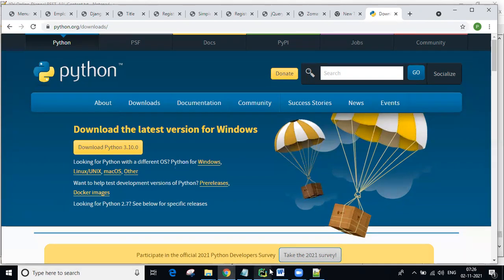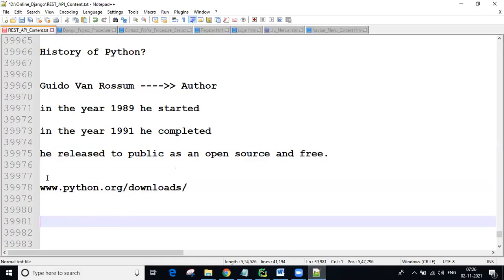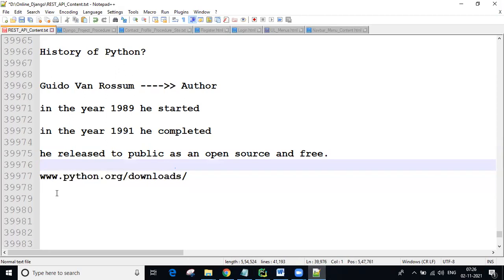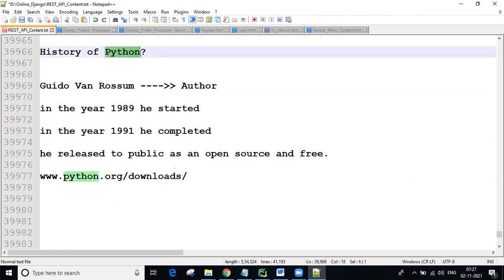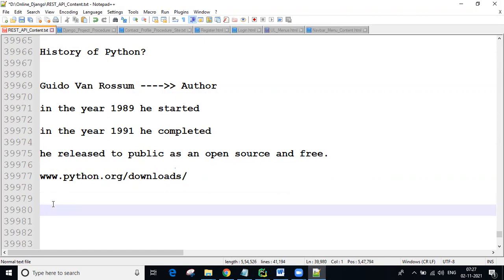Next, guys, our author Guido van Rossum, why did he take Python as our language name? Why not another name? There are so many names.